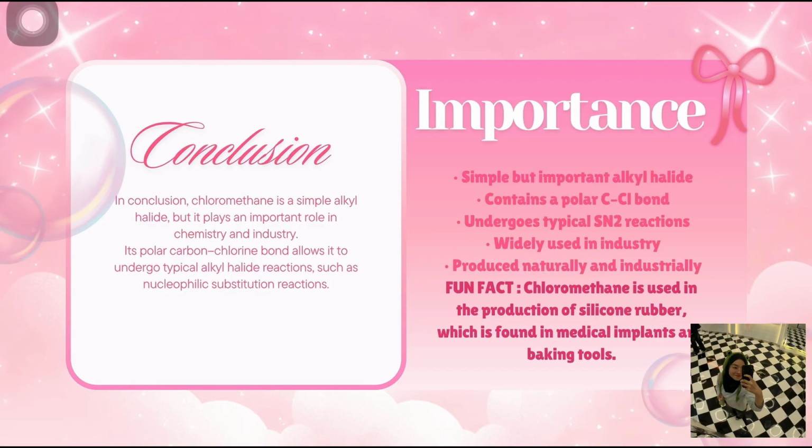To conclude, chloromethane is a simple alkyl halide, but it has many important uses. Its polar carbon-chlorine bond allows it to undergo typical SN2 reactions. Chloromethane is produced both naturally and through industrial processes. Fun fact, chloromethane is used in the production of silicone rubbers, which are found in medical implants and baking tools. The other fun fact is that natural sources such as plants and oceans release more chloromethane than human activities.